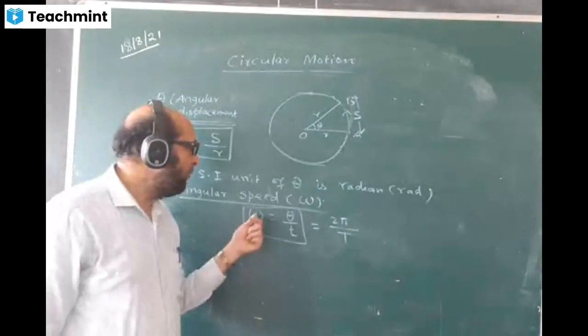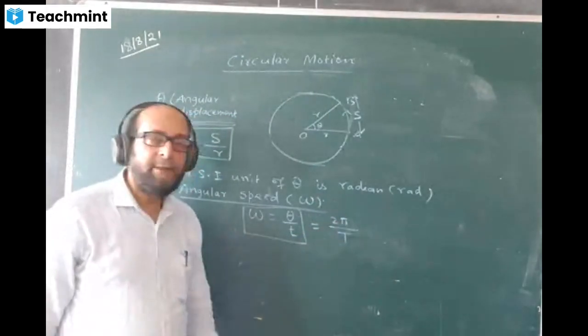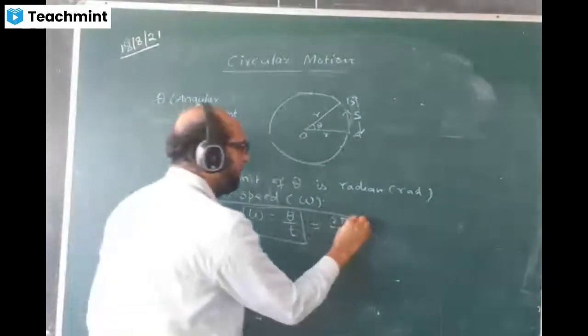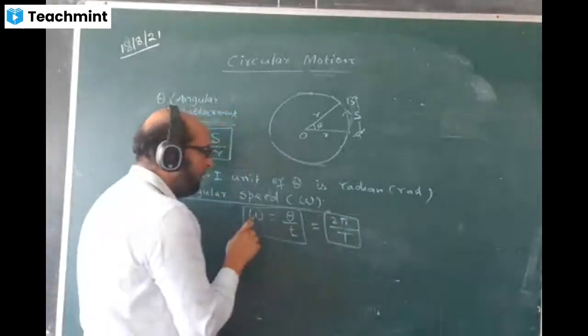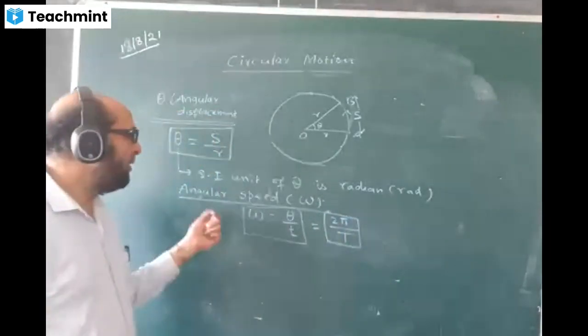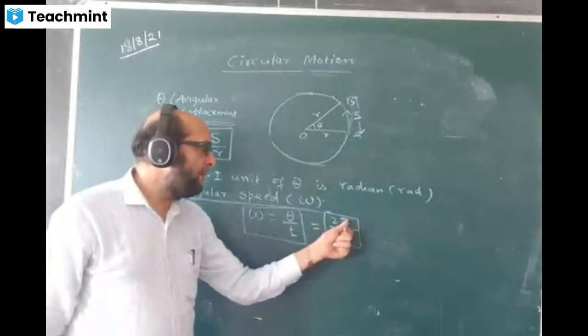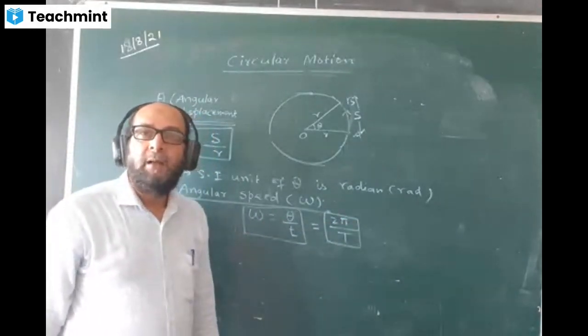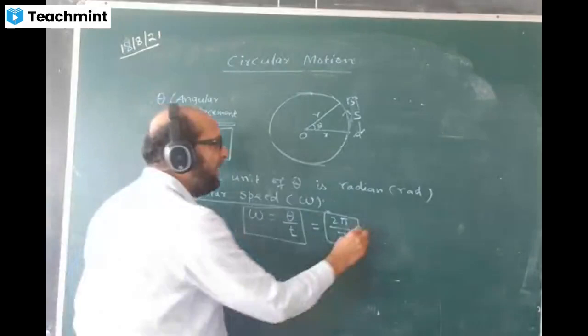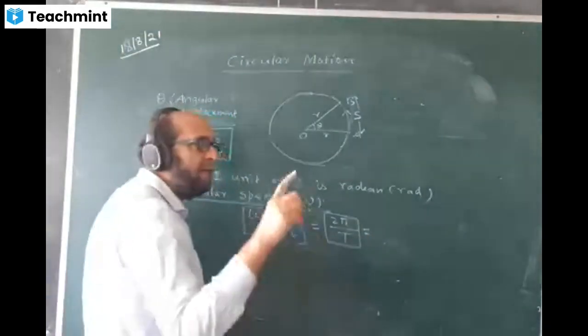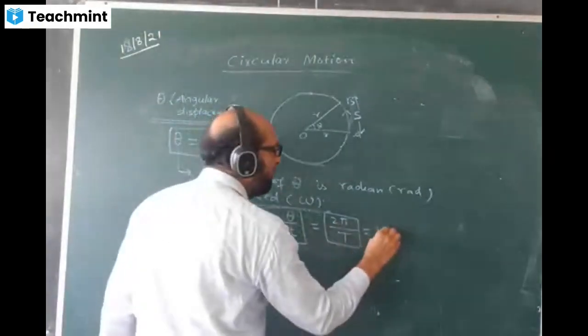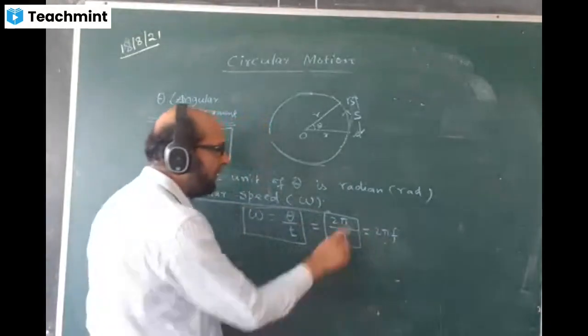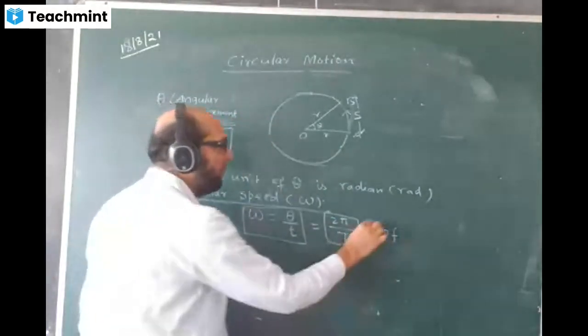So we have the formula omega is equal to 2 pi by T. This is also a formula. Omega means angular speed. Omega is equal to 2 pi by T, and the unit will be radian per second. And we can write, 1 by time period will make frequency, so we can write 2 pi f also. 1 by T is becoming f. This is also a formula.